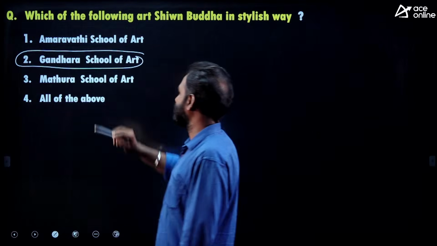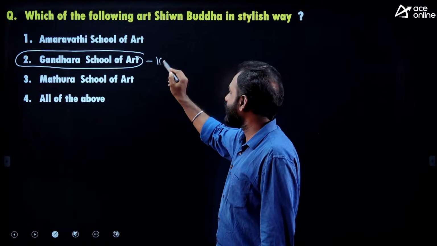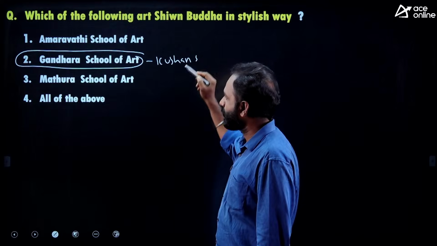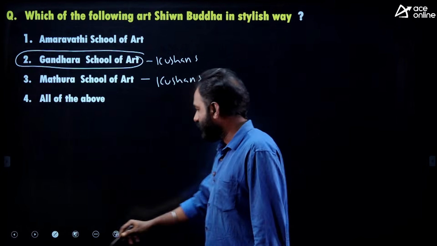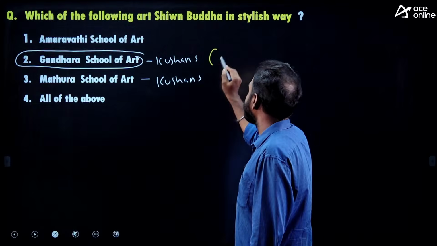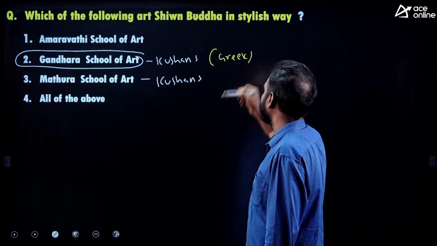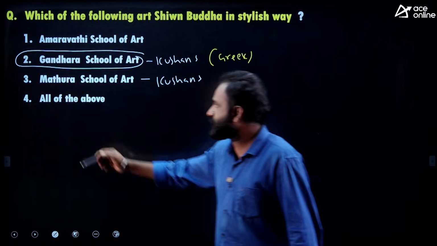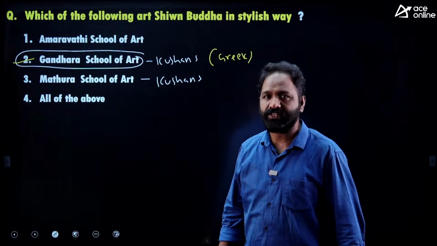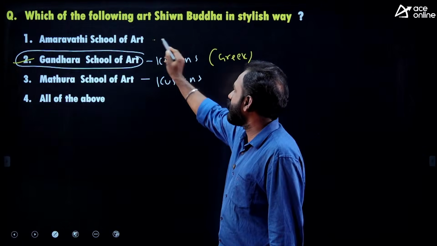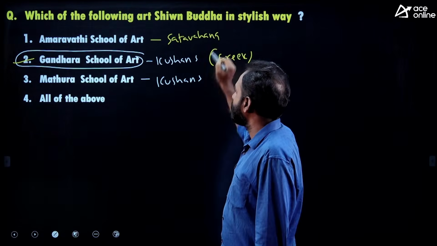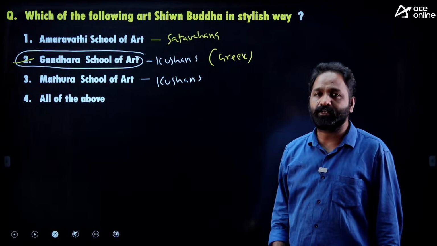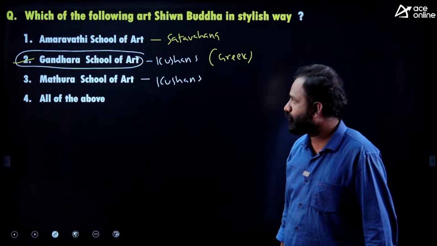Gandhara School of Art. Gandhara School of Art was actually patronized by the Kushans. Mathura School of Art was also patronized by the Kushans. But in Gandhara School of Art there is Greek influence. That's why the Buddha was shown in a stylish manner. And Amaravati School of Art was patronized by the Satavahanas. They used white marble and it is related to Buddhism.